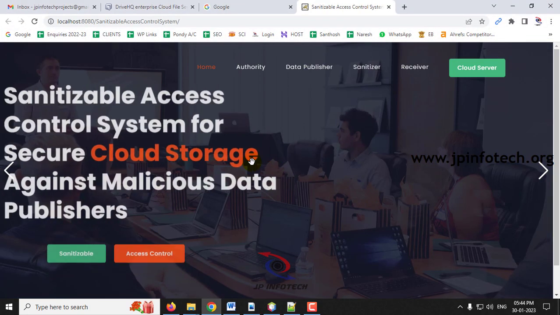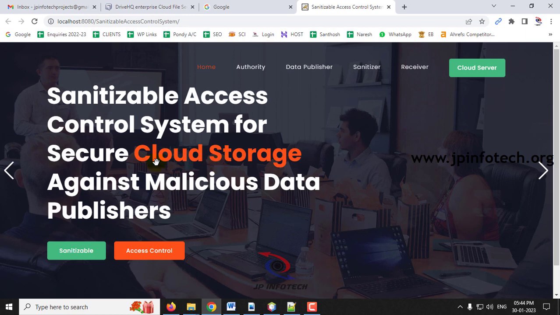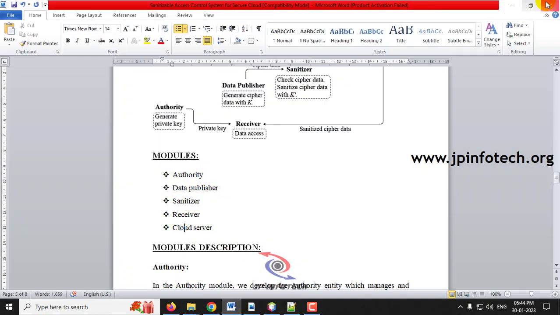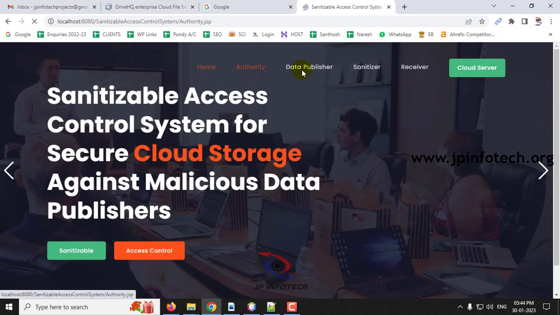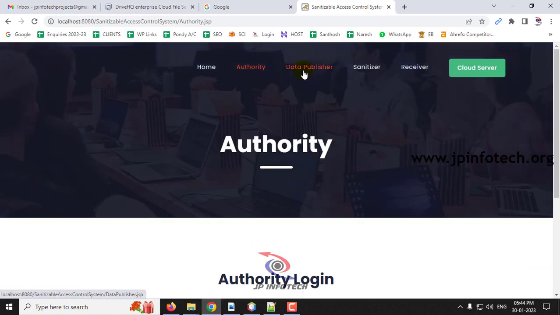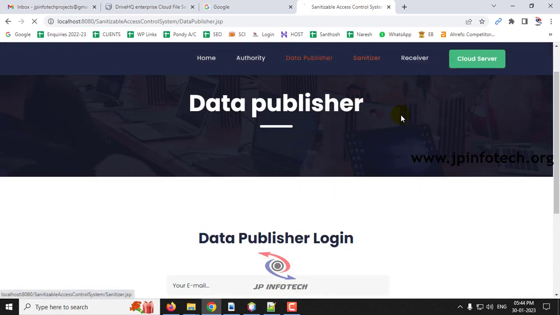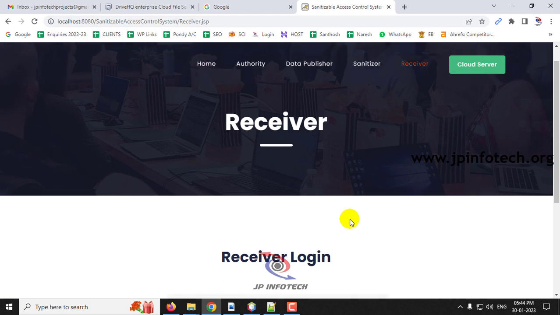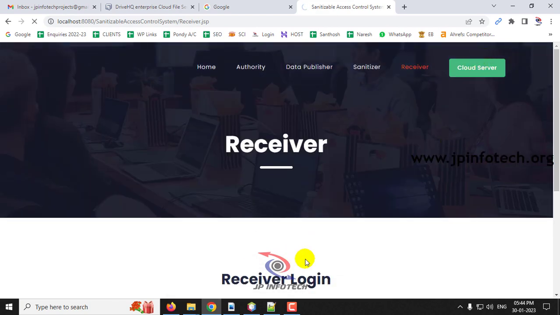Now you can see the project home screen, the welcome screen. The project title is Sanitizable Access Control System for Secure Cloud Storage Against Malicious Data Publishers. Here you can see the entities: authority, data publisher, sanitizer, receiver, and the cloud server. As I mentioned, we have 5 entities. Here you can see the authority login, data publisher, sanitizer, receiver, cloud server.